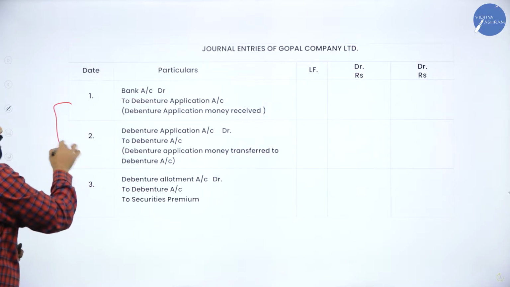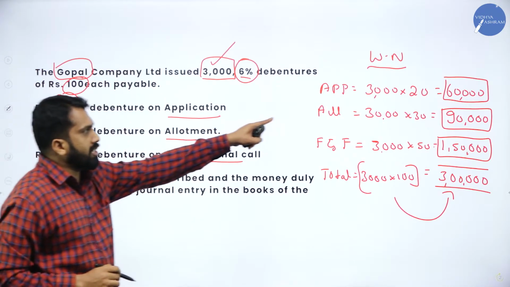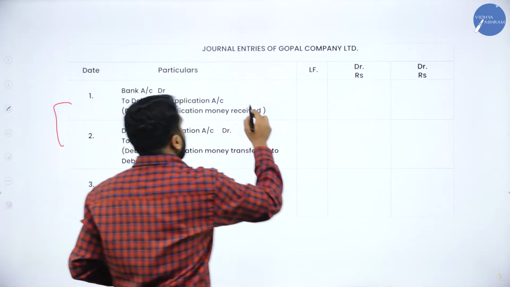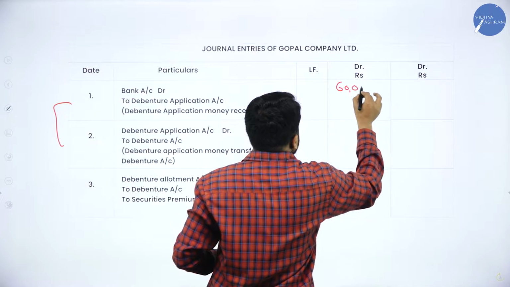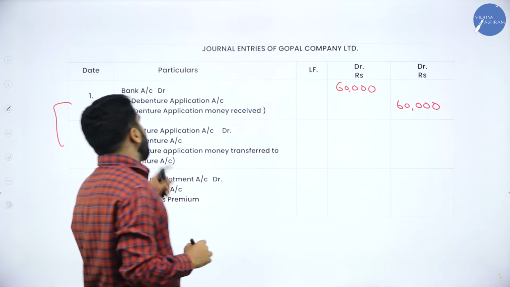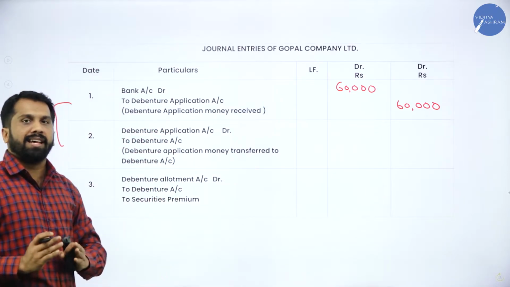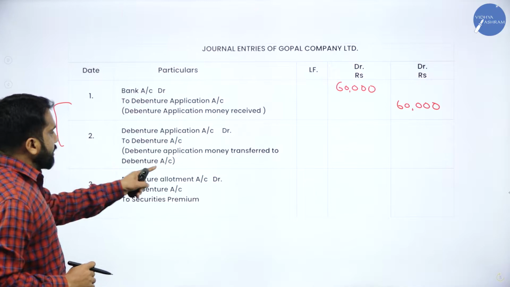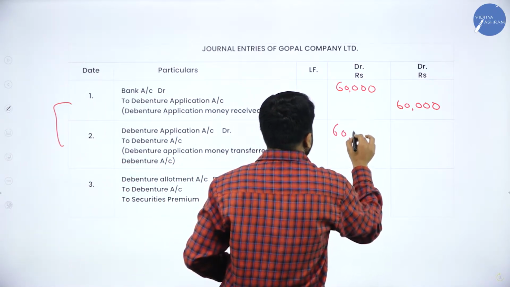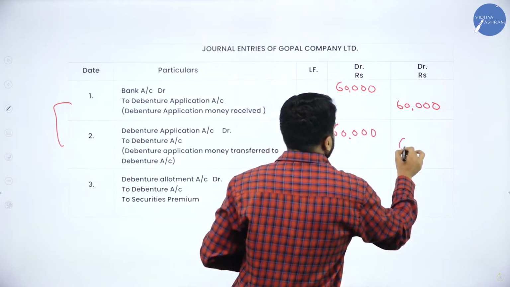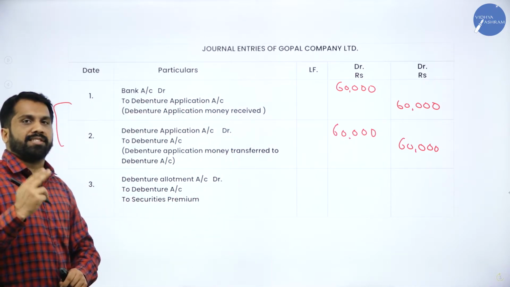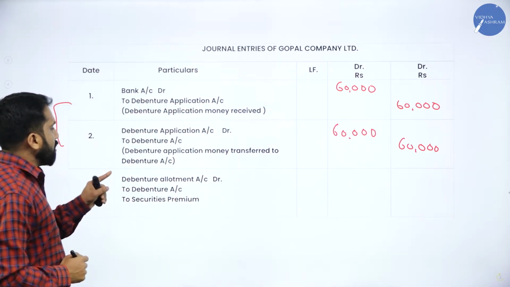These two are for application. How much is your application money as per your working note? 60,000. Now, your application 60,000 and 60,000, being application money received. Any doubt? No. Next one also same amount, 60,000 and 60,000. Your application is done. 2 entries for application.